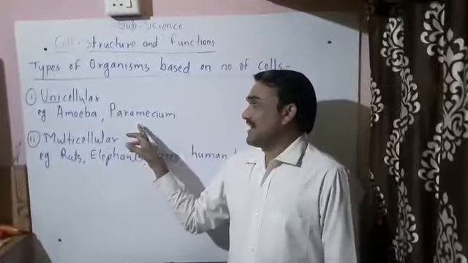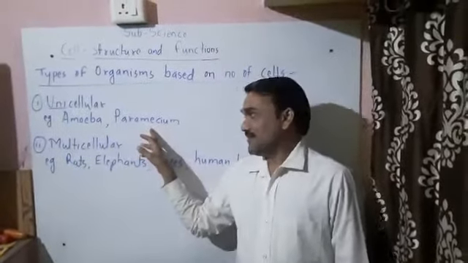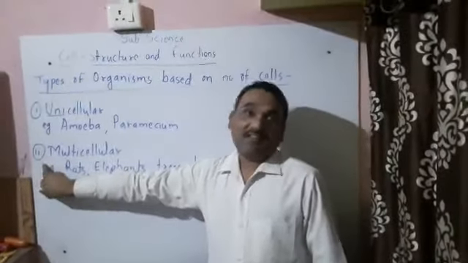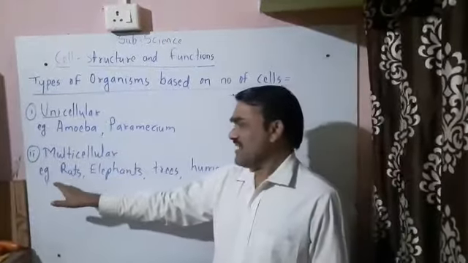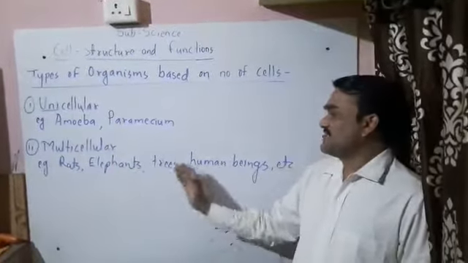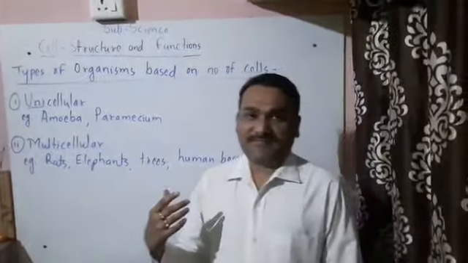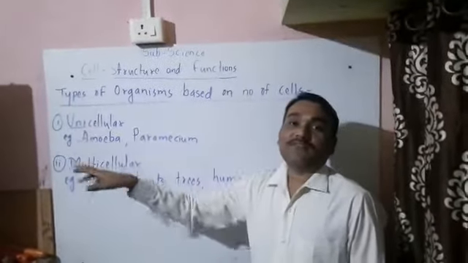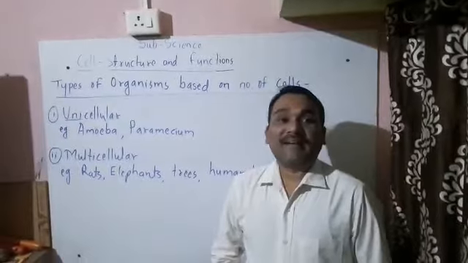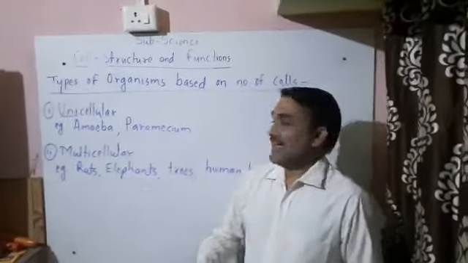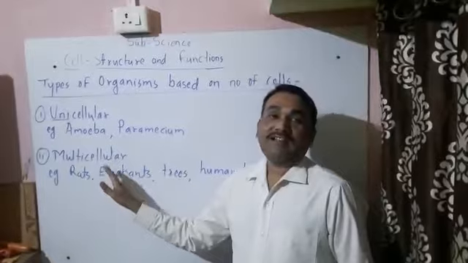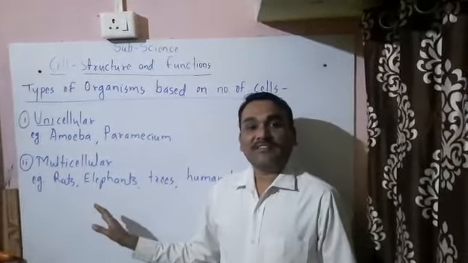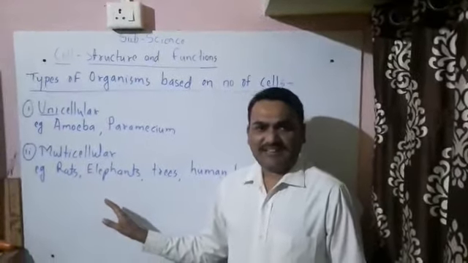The shape of paramecium is like a slipper. Now another type is multicellular organisms, example rats, elephants, trees, human beings, etc. Unicellular organisms we can see under the microscope, but multicellular organisms we can see with the naked eye.